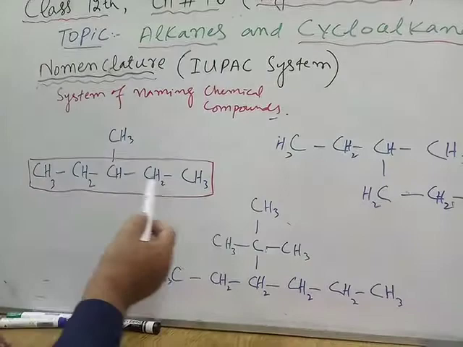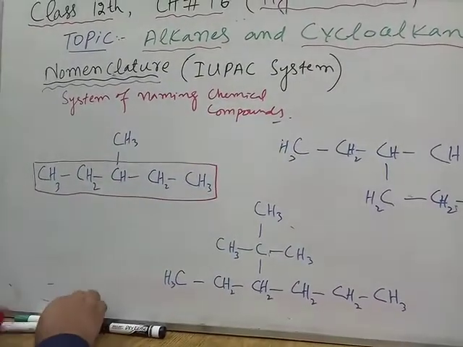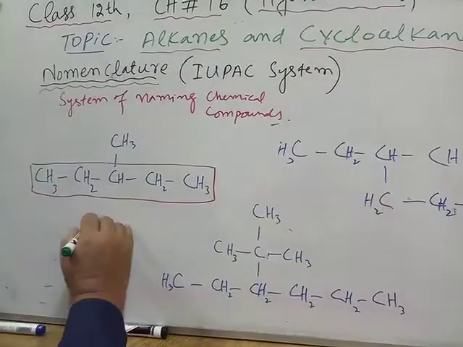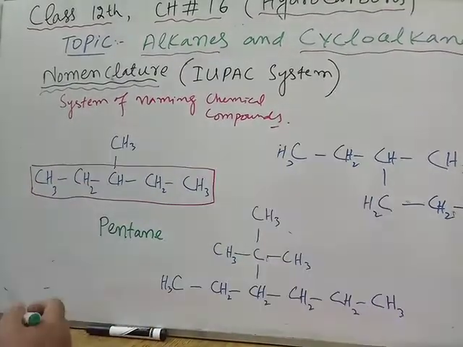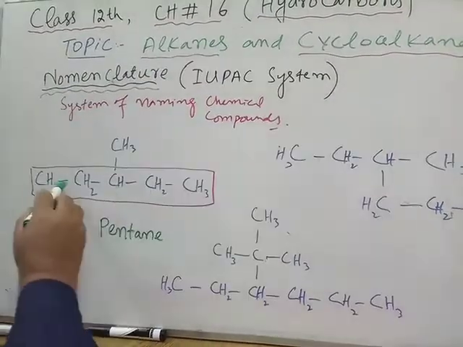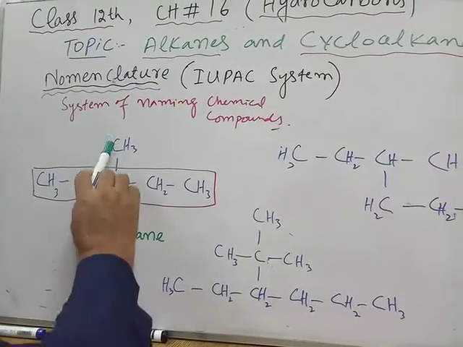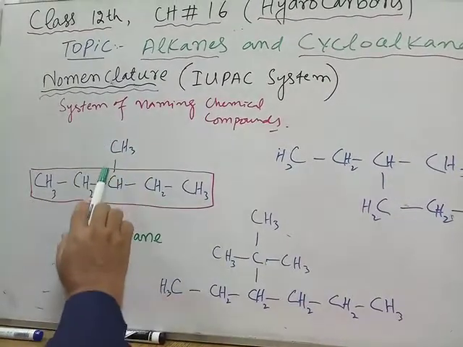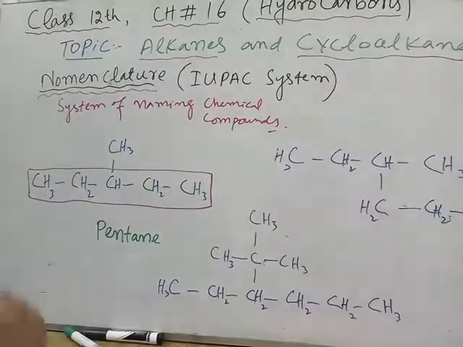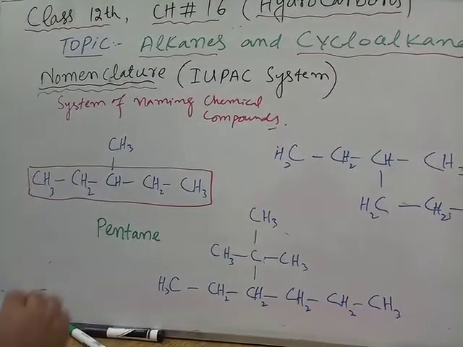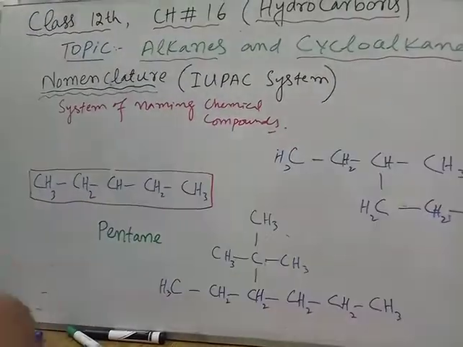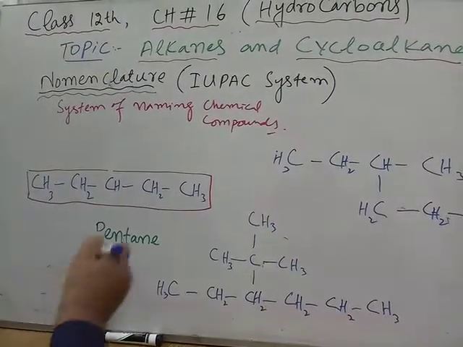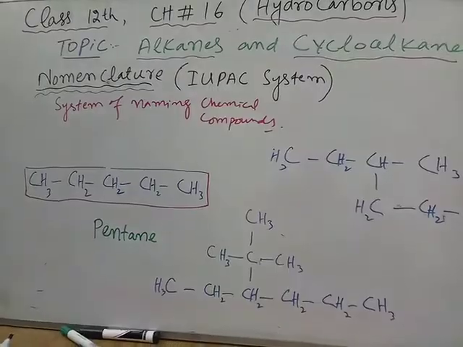A 5 carbon alkane is called pentane. So this is my chain, and this methyl group which is attached in the form of a branch is called a substituent, because if there were no methyl group, there would be 2 hydrogen atoms here.